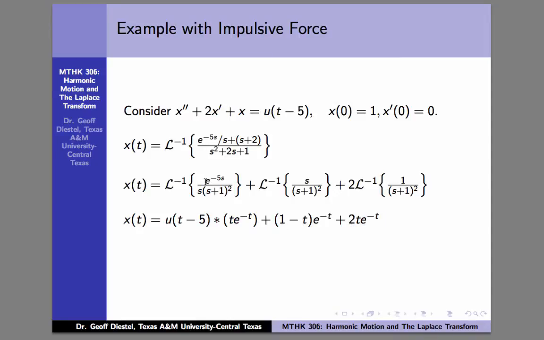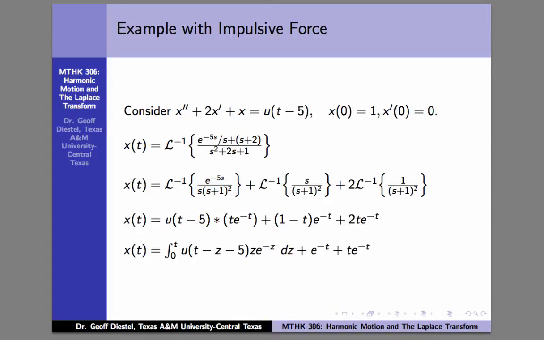And then again, the first one is just this e to the minus 5s over s. That 1 over s is the Laplace transform of our function u of t minus 5. And then 1 over s plus 1 squared, as we just figured out, is t times e to the minus t. Because I have a product of two functions inside of here in this first term, we're using the convolution formula. The inverse Laplace transform of a product of Laplace transforms is just the convolution of the inverse Laplace transforms.